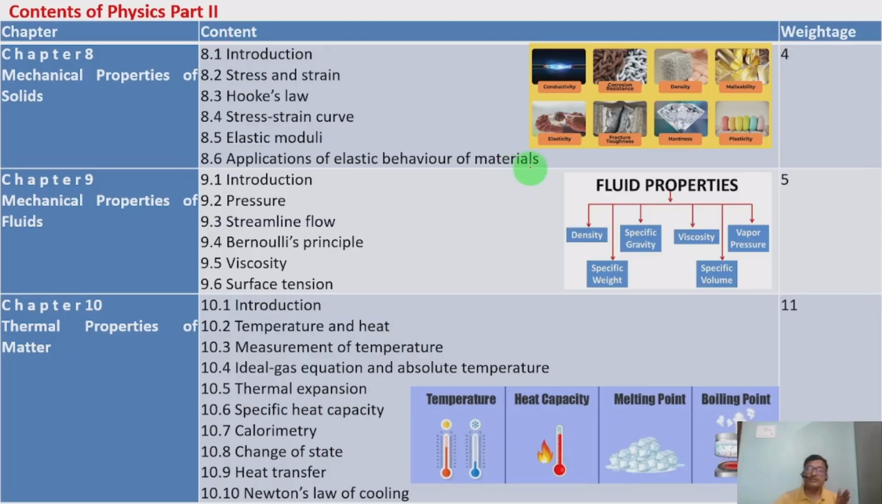The elastic behavior of materials is also important. Just like a rubber, when you stretch it, it elongates, and later when we leave it, it contracts, and that is called elastic behavior of materials, and those are used for different applications that we will study here, and it has a weightage of 4 marks.